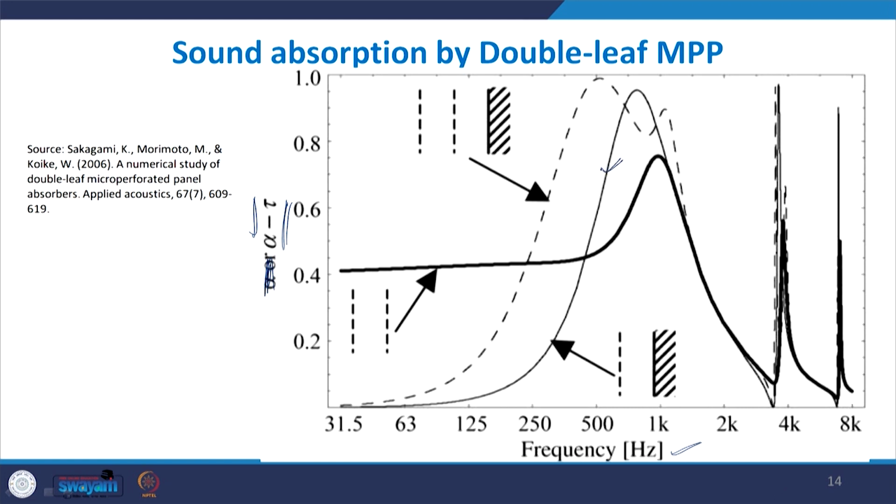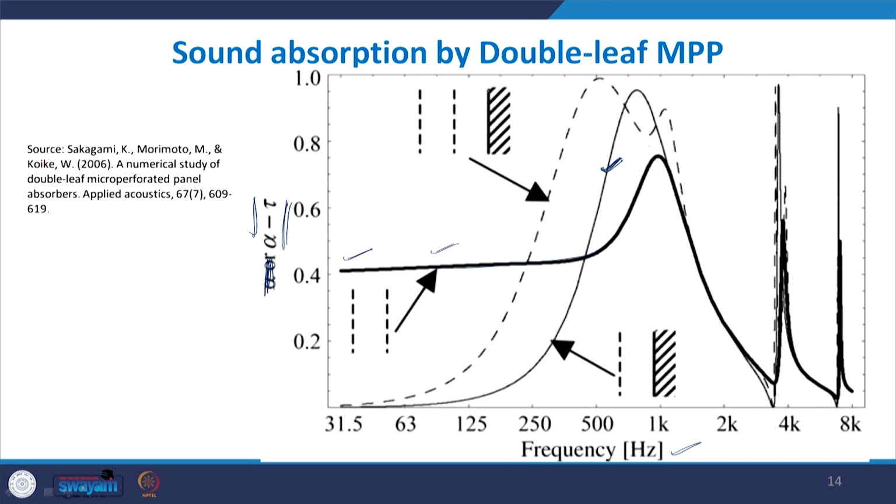So, this graph shows the alpha minus tau of a single leaf. This is the net absorption by a single leaf, the effective absorption. When another leaf is added to it, the absorption peak usually decreases a little bit, but overall the absorption at the low frequency is enhanced throughout, from the very beginning till the resonance condition. The absorption magnitude is enhanced in this low frequency region, and then it follows the same pattern. So, that is the effect of double leaf: low frequency absorption is suddenly enhanced throughout.